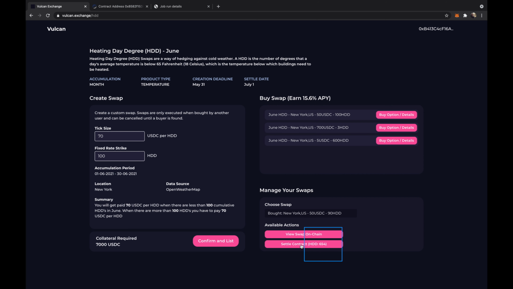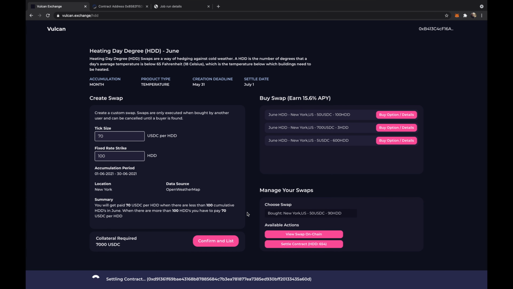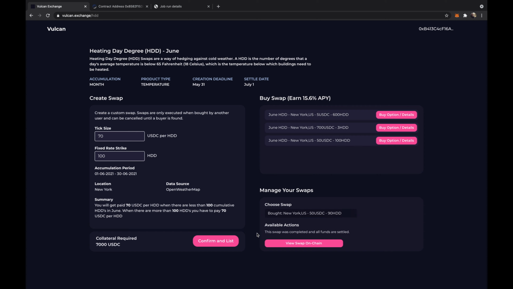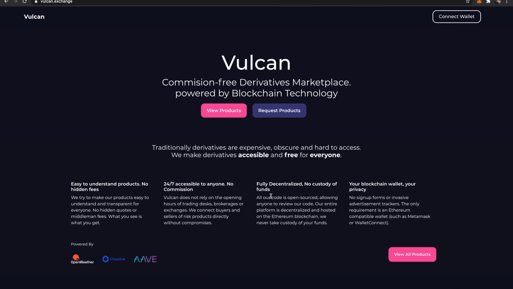Our final number for this month was 654 HDD, which means that we had many days where the temperature was below 60 degrees Fahrenheit, which means that if the miner would have created the option and the farmer would have bought it, the farmer is the one who gets paid in this case, as well as the interest, because he's the one who bought the option from the miner. So if you go to Etherscan, we can actually see all the transactions that are happening. So in this case, we can see that the money is withdrawn from Aave and is being sent to the farmer in this scenario.